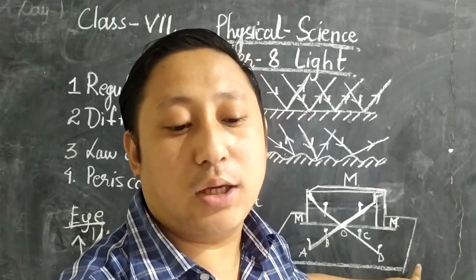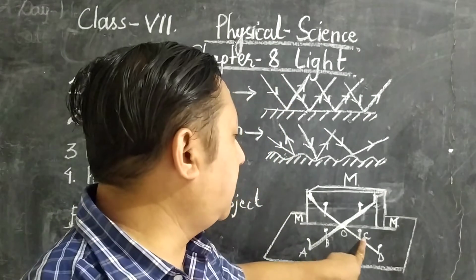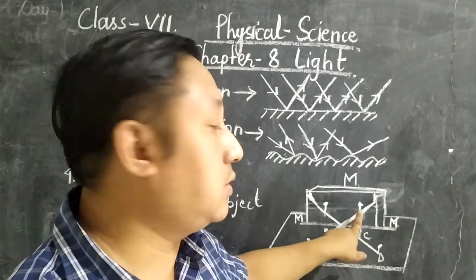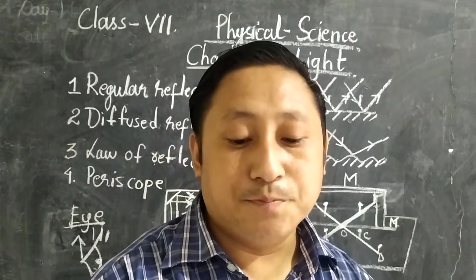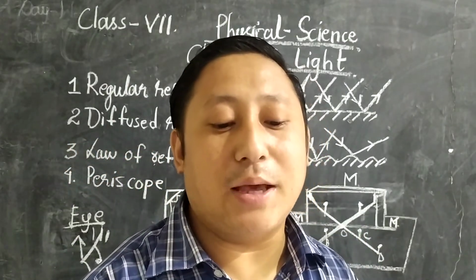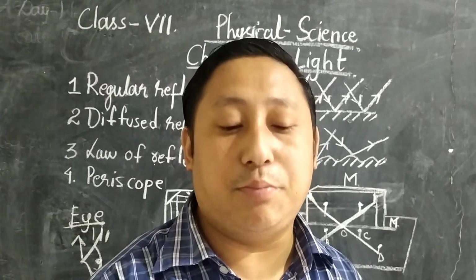A drawing board, with the help of drawing or thumb pins. Did you see the thumb pins over here? Some of the thumb pins have been replaced over here. Yes or no? So draw a line on the paper with a pencil and keep a strip of plain mirror on the line in the vertical position.